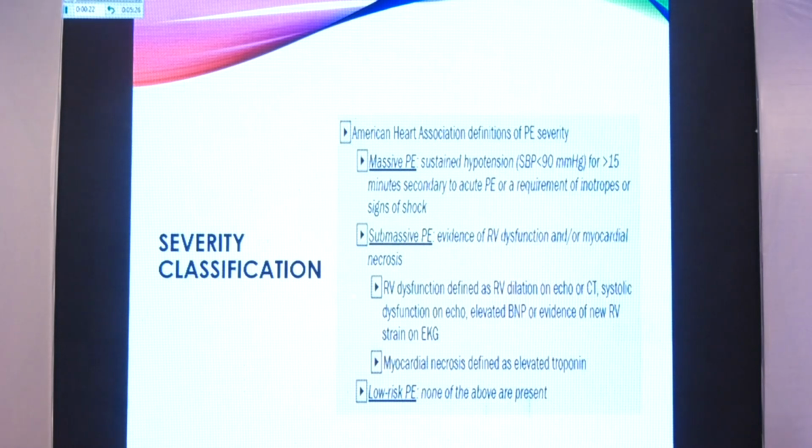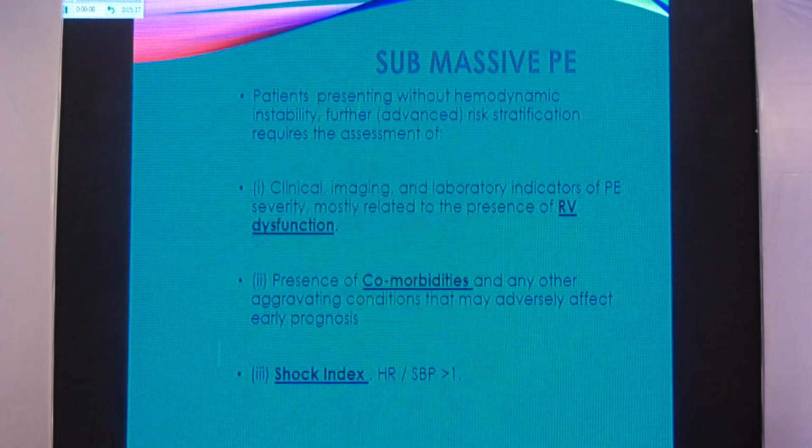And for submassive pulmonary embolism, either the RV dysfunction has to be there, or the myocardial necrosis is there, either the troponin or elevated pro-BNP, or you can have ECG or echocardiography at your disposal. For the submassive subset, three things need to be further clarified. How much RV dysfunction is there, how much is the comorbidities, and what is the shock index. These three things will guide you how much and how far you should go to help this patient immediately.